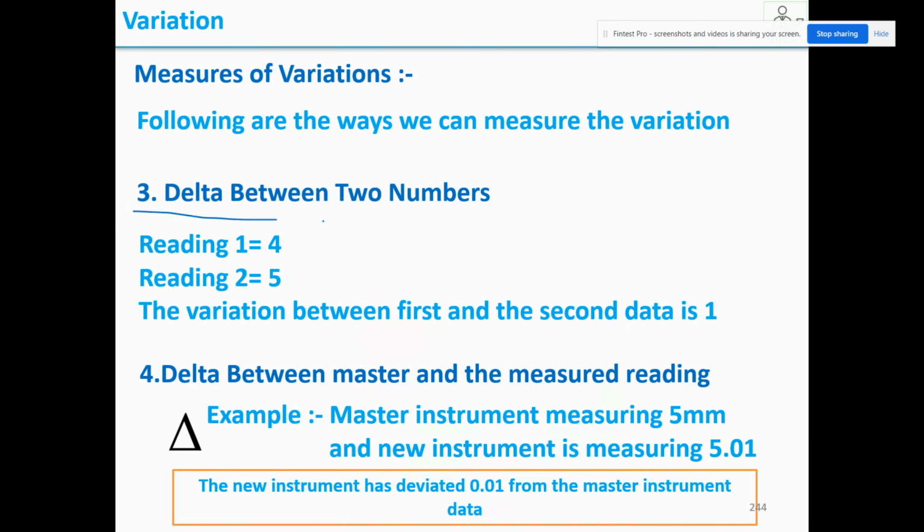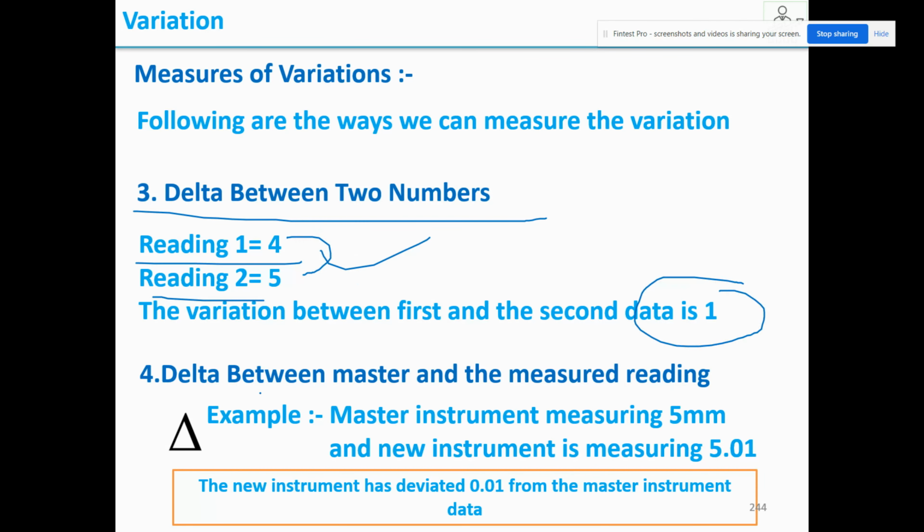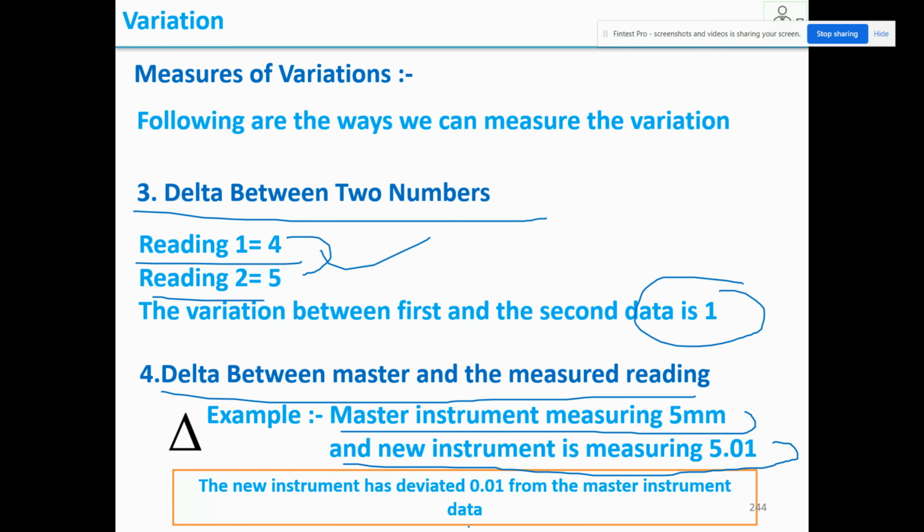Delta between two numbers. As I said, we can compare the two numbers and say this is the variation. Here for 4 to 5, the delta is 1. Delta between master and the measured reading. Say the master instrument is measuring 5 and a new instrument is measuring 5.1. So therefore 10 micron is your difference.